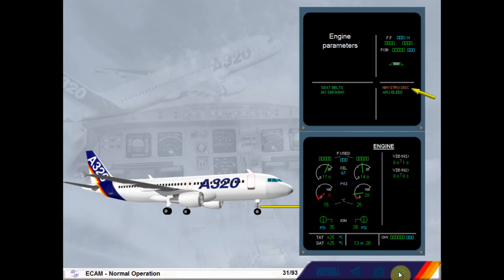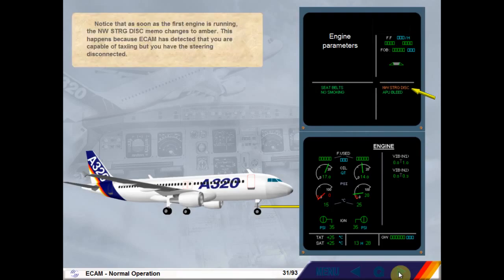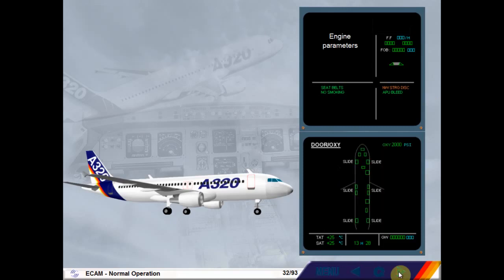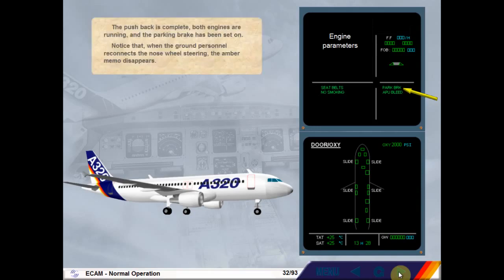This happens because ECAM has detected that you are capable of taxiing, but you have the steering disconnected. The pushback is complete. Both engines are running, and the parking brake has been set on. Notice that when the ground personnel reconnects the nose-wheel steering, the amber memo disappears.